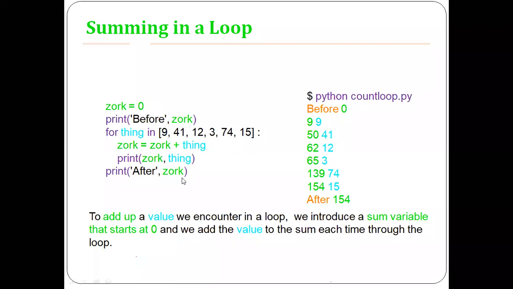We have the sum of all the elements. It is only to demonstrate, after each iteration, what the sum of the elements is. The sum is equal to 0 initially. After the first iteration, it becomes 9. After the second iteration, it becomes 50, and so on. After the sixth iteration, we have the sum of all the elements in the set. To add up a value we encounter in a loop, we introduce a sum variable that starts at 0, and we add the value to the sum each time through the loop.